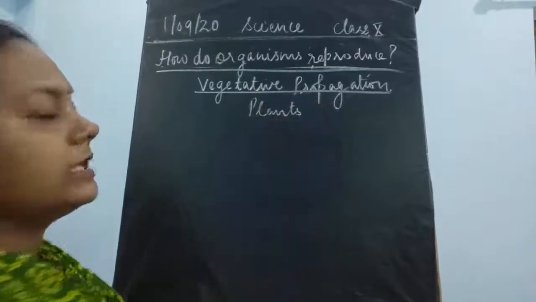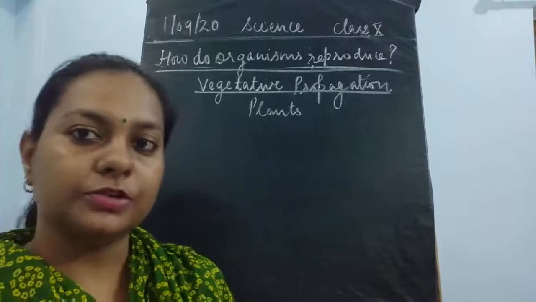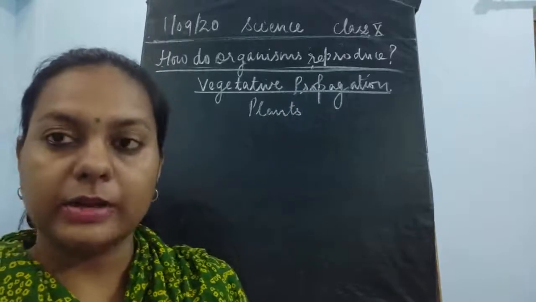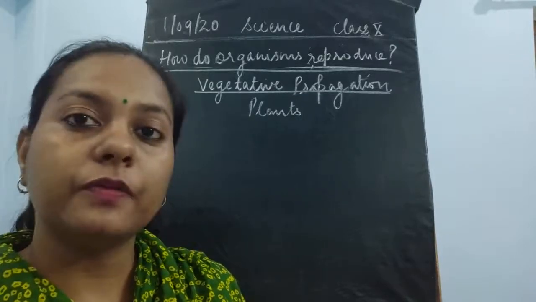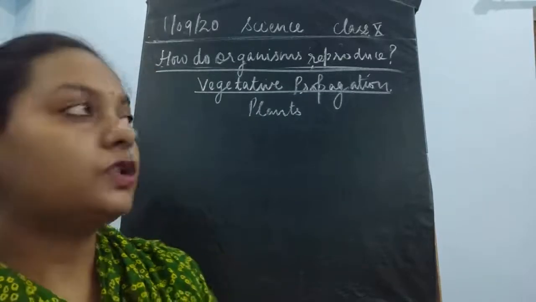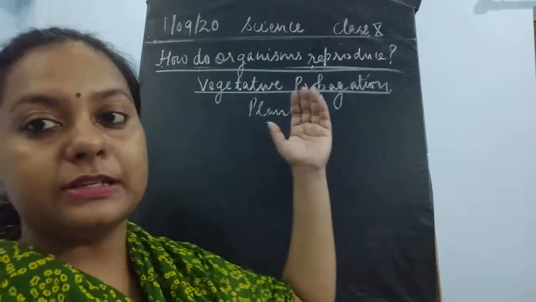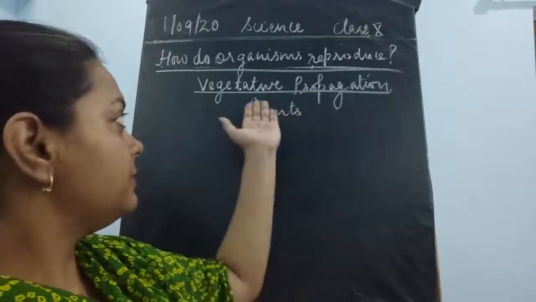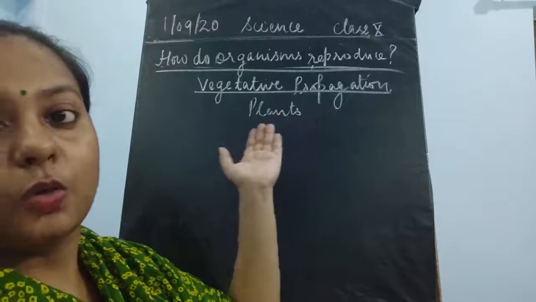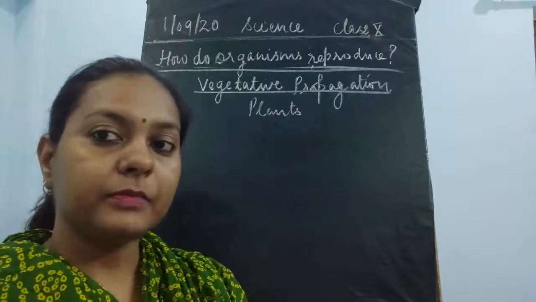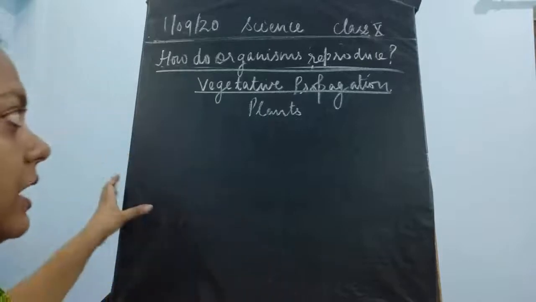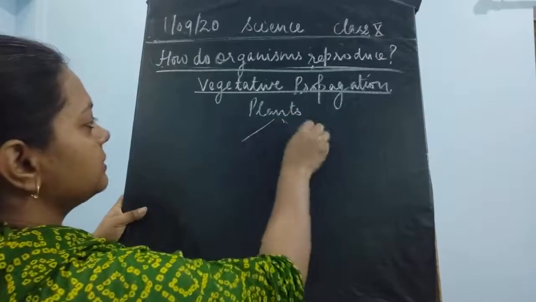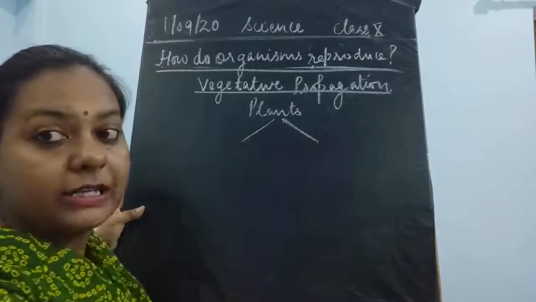Okay, so we'll discuss more about this vegetative propagation today also, so that it is a very long topic. And I'm going to tell you about various modes of vegetative propagation, children. So vegetative propagation, as the name suggests, vegetative means the parts which are said to be the vegetative parts. It means that in each plant there are two types of parts present.